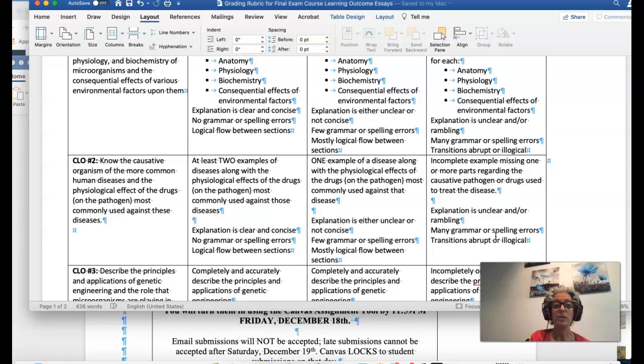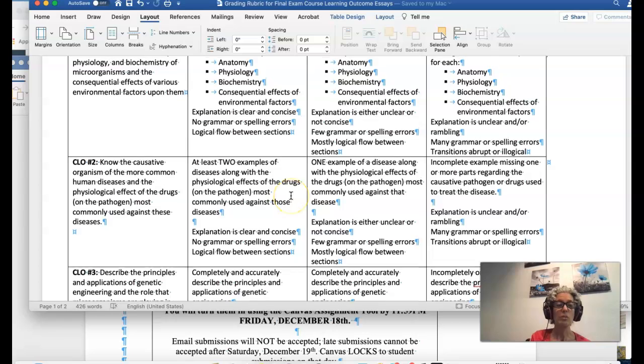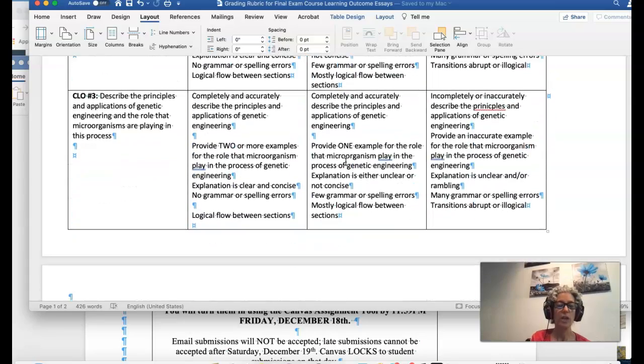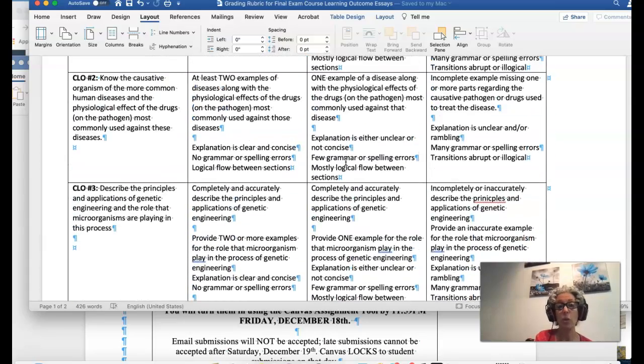Now you can submit this twice, so you will have a chance that if there's something missing, I will get back to you for you to be able to fix it. But it's similar for each of the outcomes. I tell you what you have to do to exceed, to meet, or not meet the expectations. And there are 3 outcomes, and I managed to get the whole rubric onto 1 page.